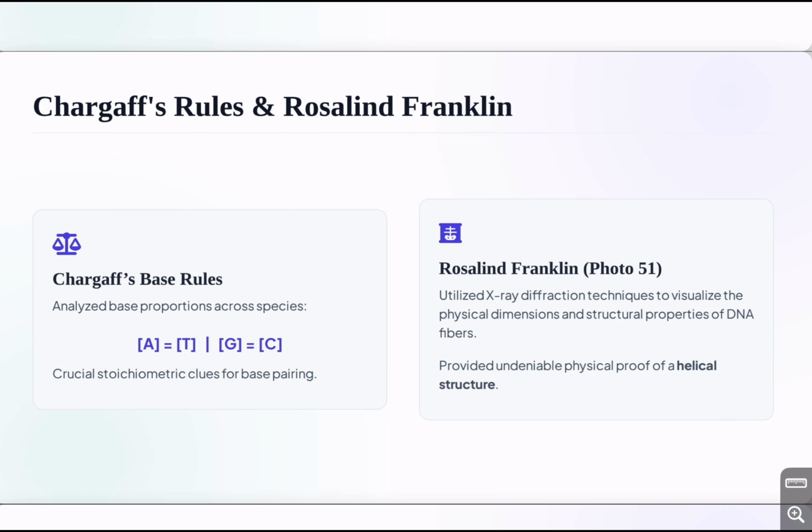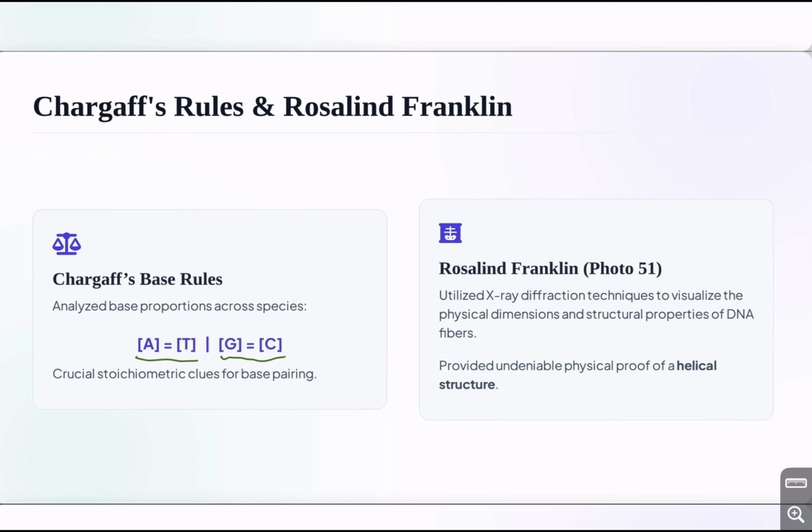An important contribution came from Erwin Chargaff. He studied the amounts of different nitrogen bases in DNA. He found an important relationship. The amount of adenine is approximately equal to thymine, and the amount of guanine is approximately equal to cytosine.